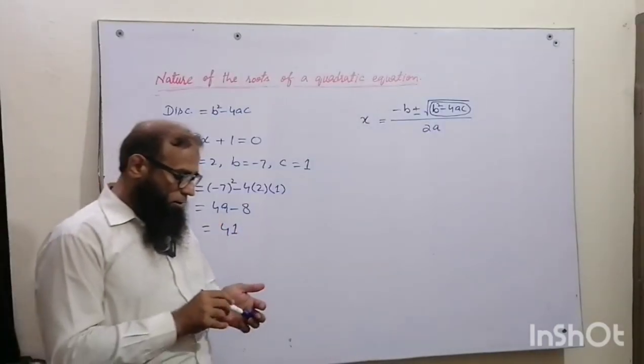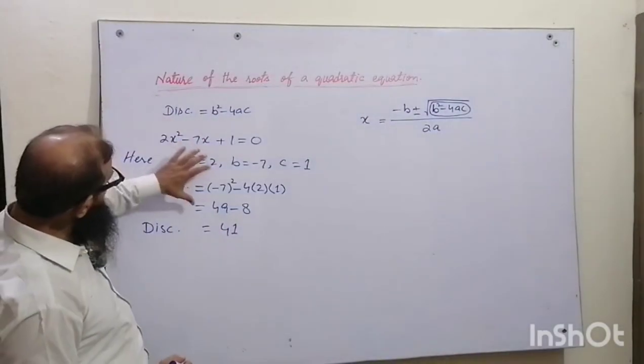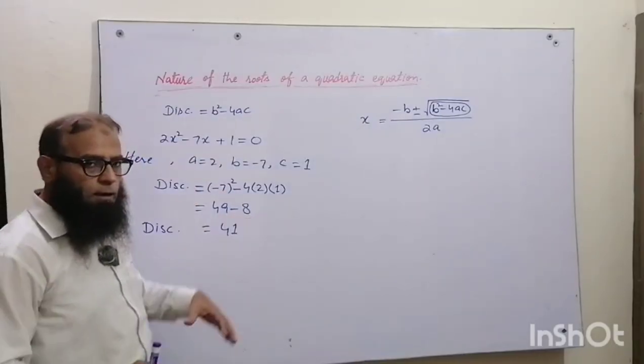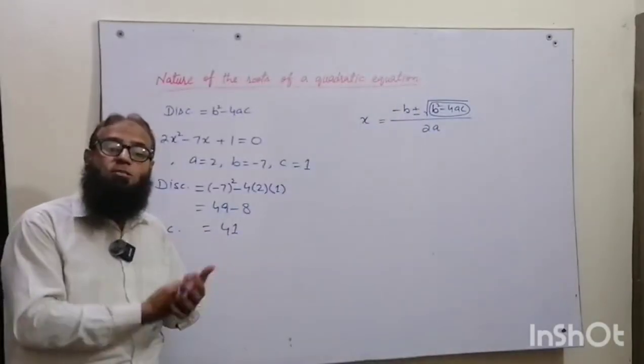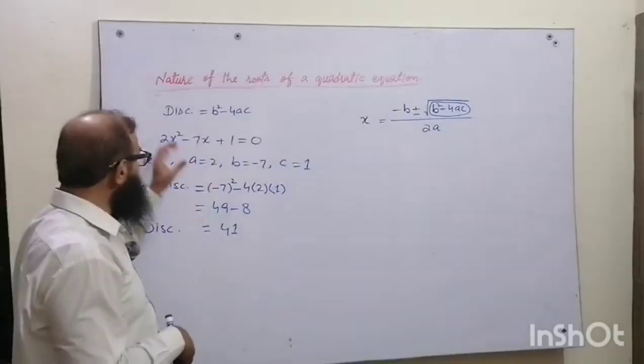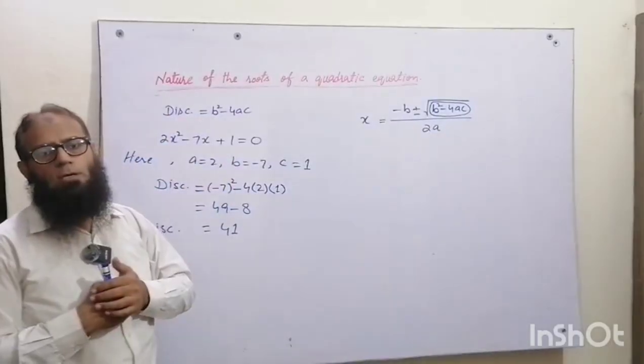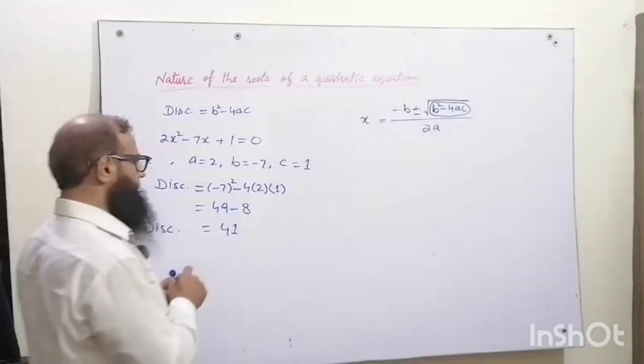Now we have got the value of the discriminant. Now how do we know the nature of the roots of this quadratic equation? There are 4 rules.